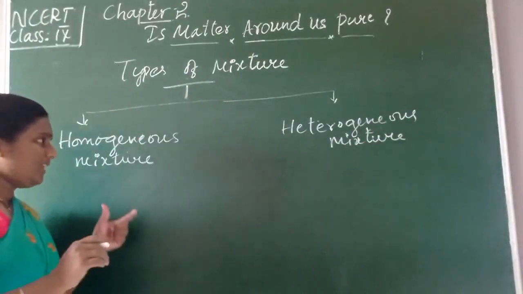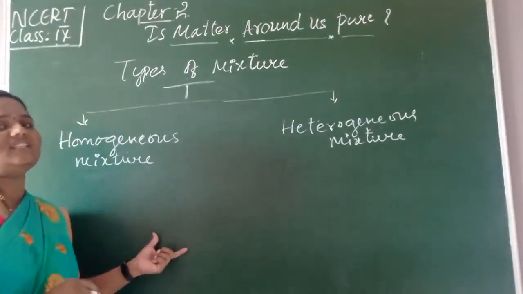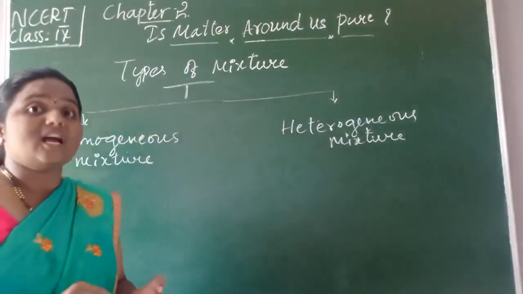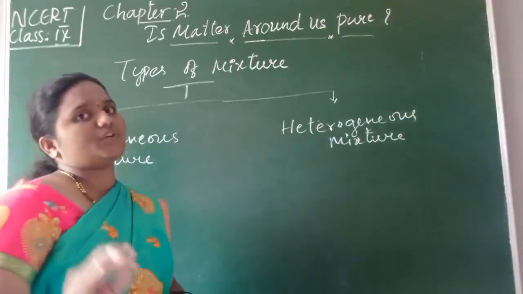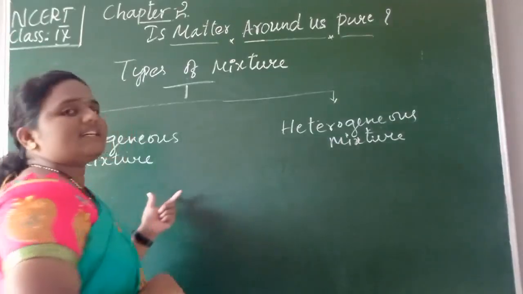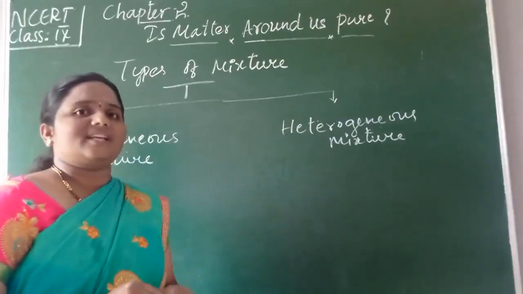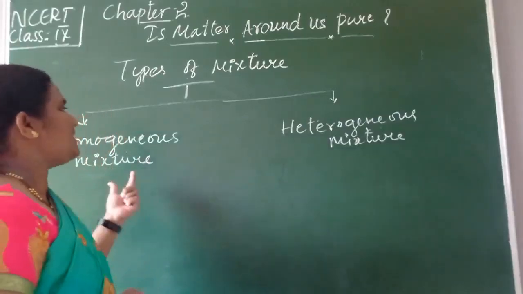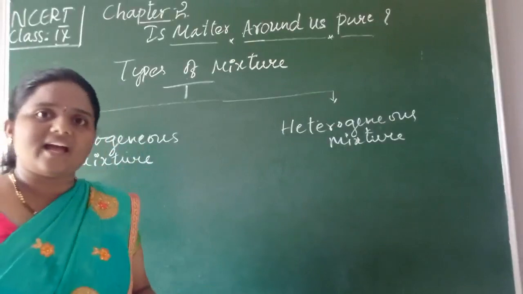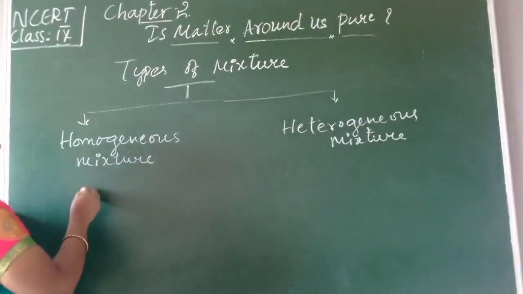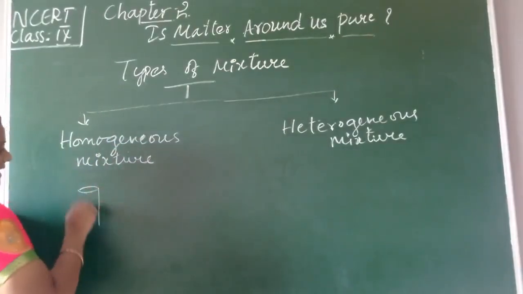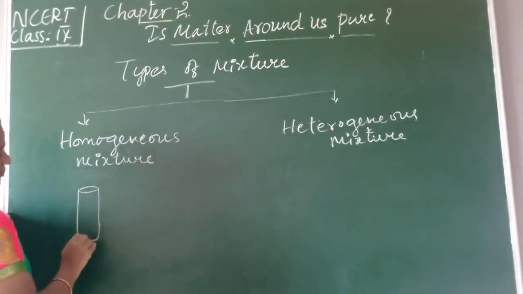Suppose a given mixture contains uniform composition throughout, then such a thing is called a homogeneous mixture. Let us understand this definition by taking an example, children. Suppose I take a test tube and pour water into it.